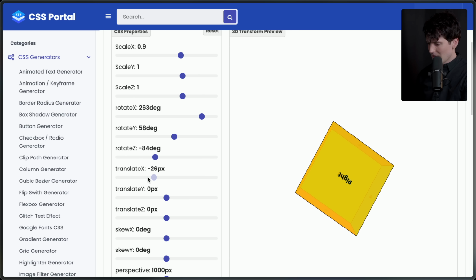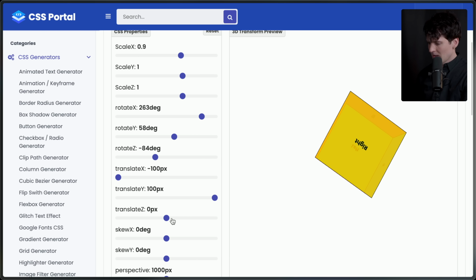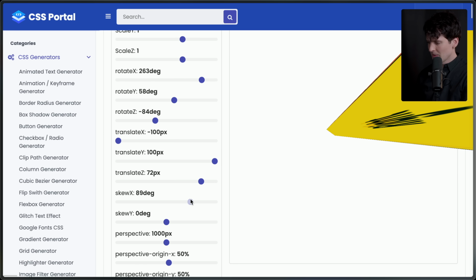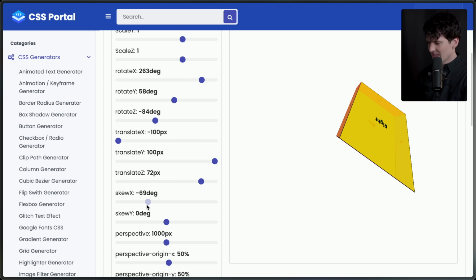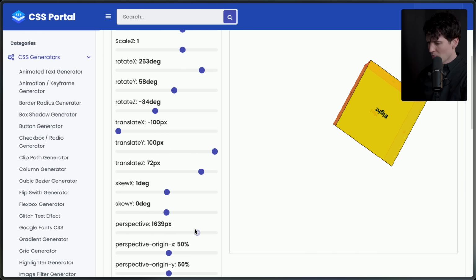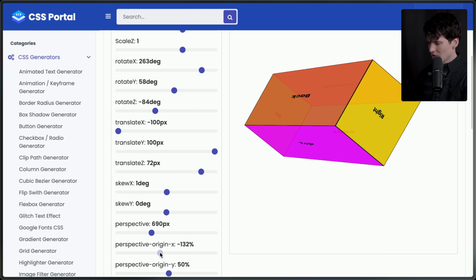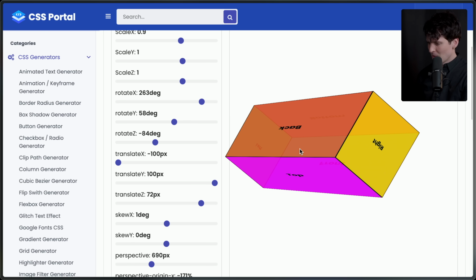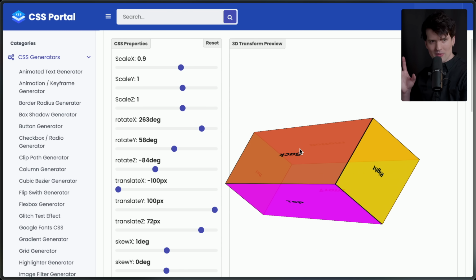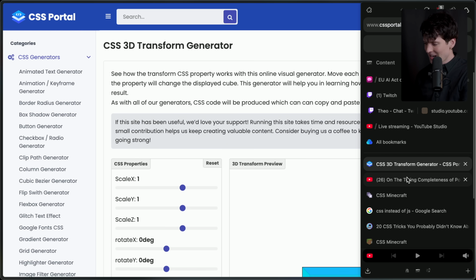You can translate to make it closer or further away. You have all the different dimensions. You can skew to make the image warped. Perspective is how much you want to have the camera warp effect things. The origin can change too. Oh, this stuff is so cool. We have literal 3D CSS, not like, oh, you can kind of, no, we have literal 3D CSS. We can layer everything in the browser in so many cool ways, yet we're still fighting z-indexing every day. How did we get here?